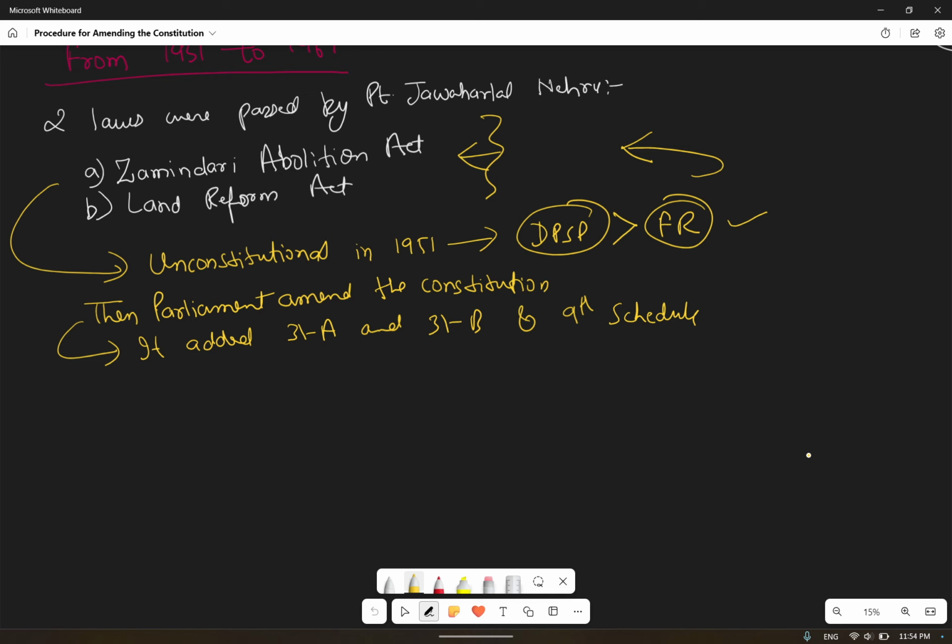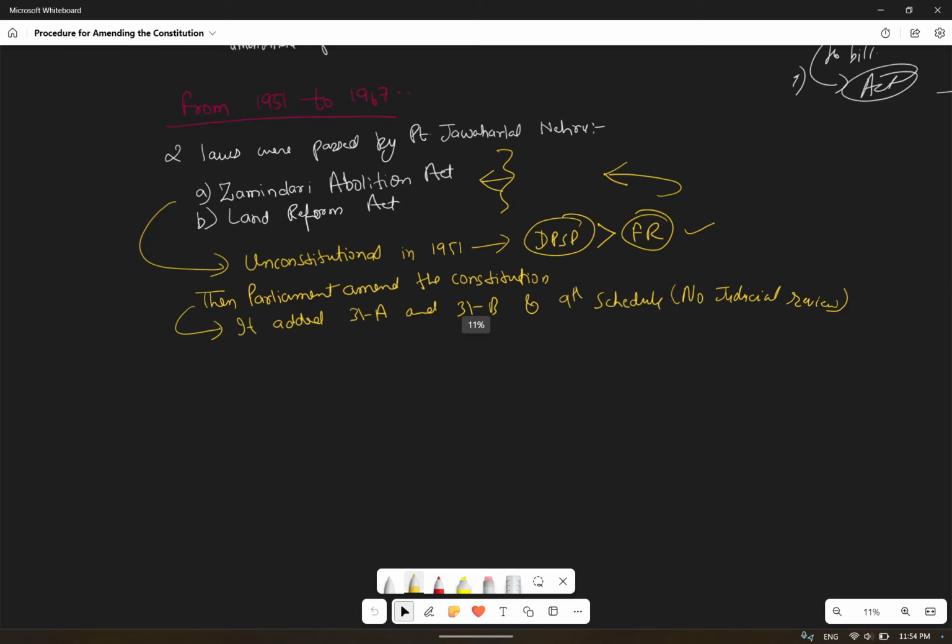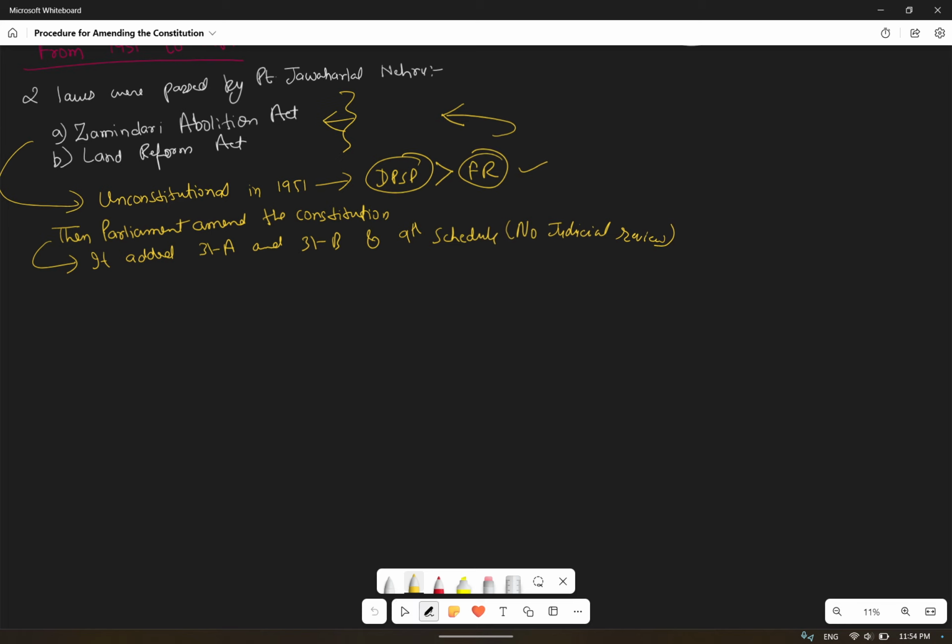Okay, and they mentioned that within the 9th schedule, whatever things are added, whatever is going to happen, it will have no judicial review. The court can't interfere if anything is added under the 9th schedule. Okay, this was the amendment that they did. Okay, now what happened after this?